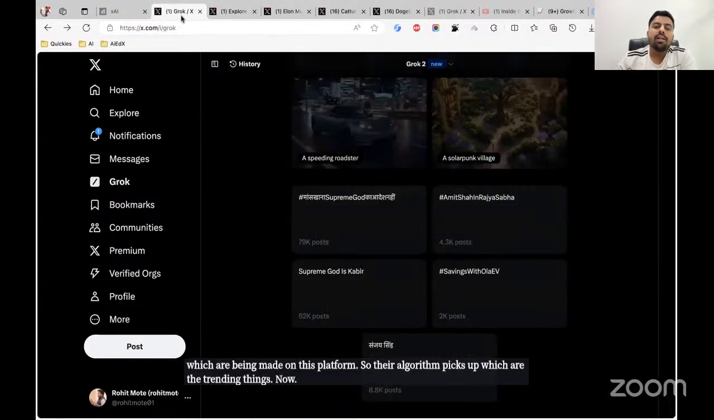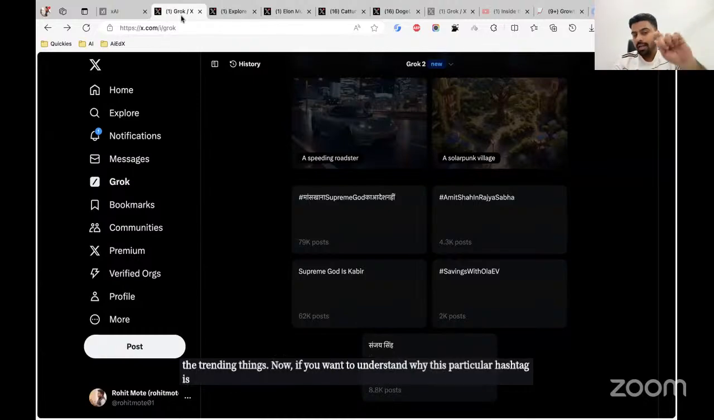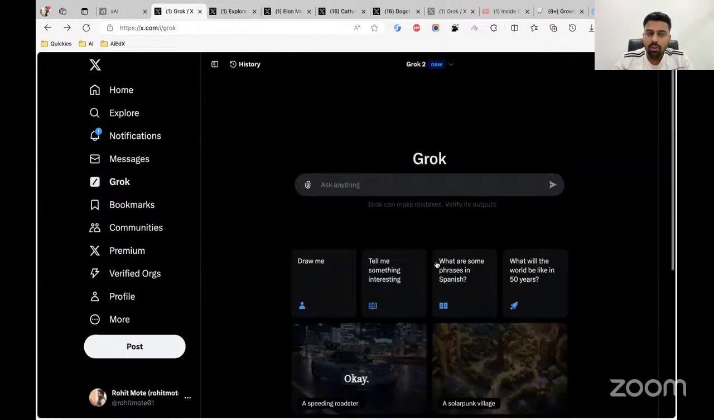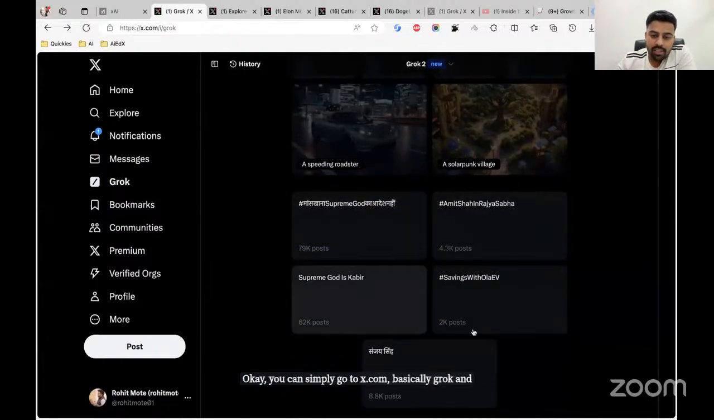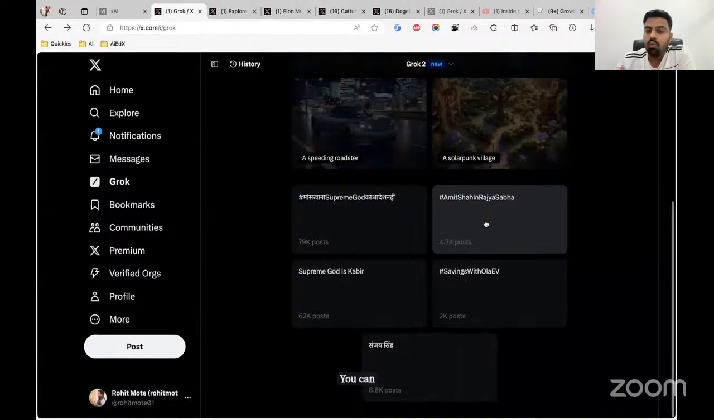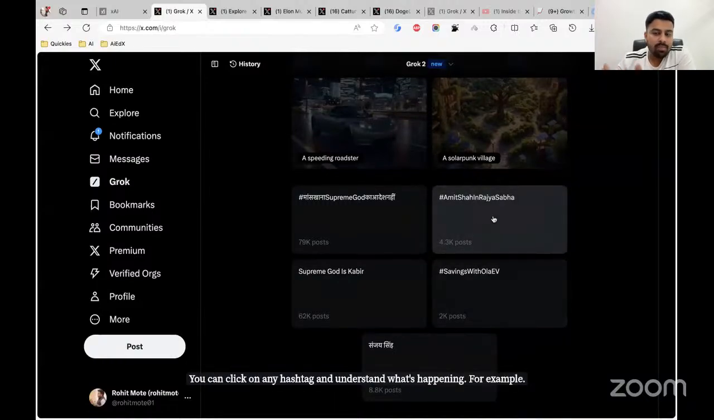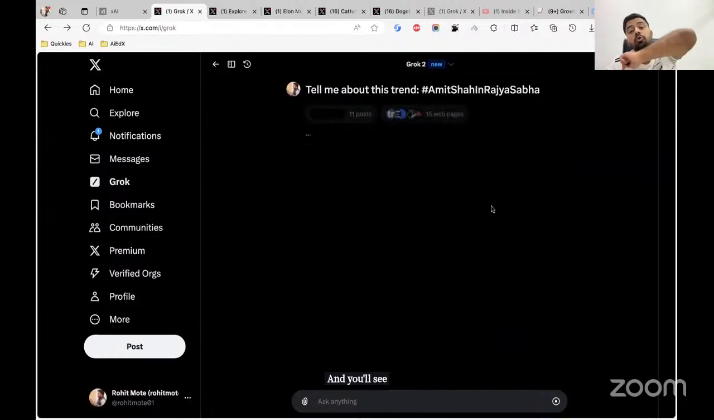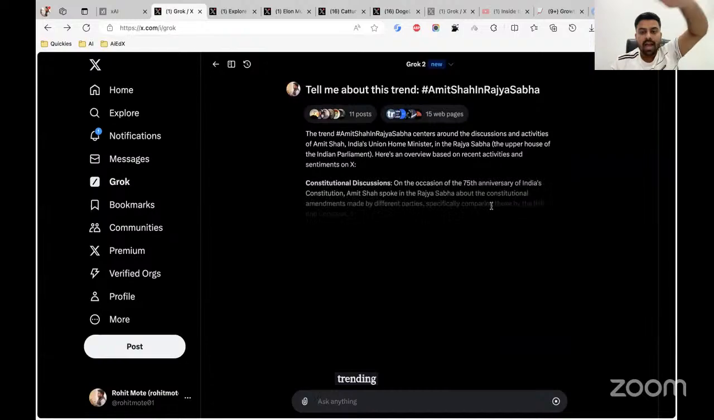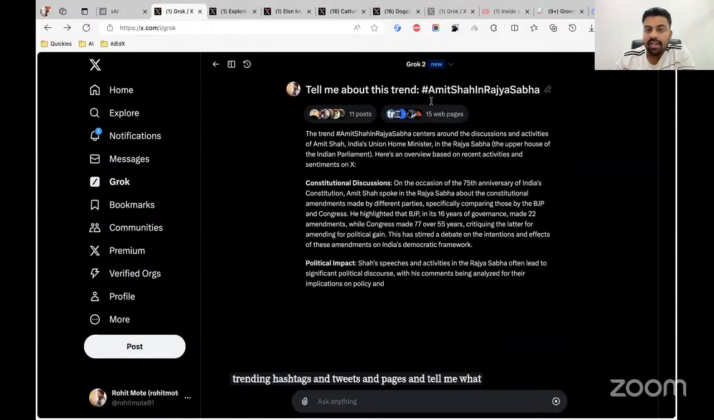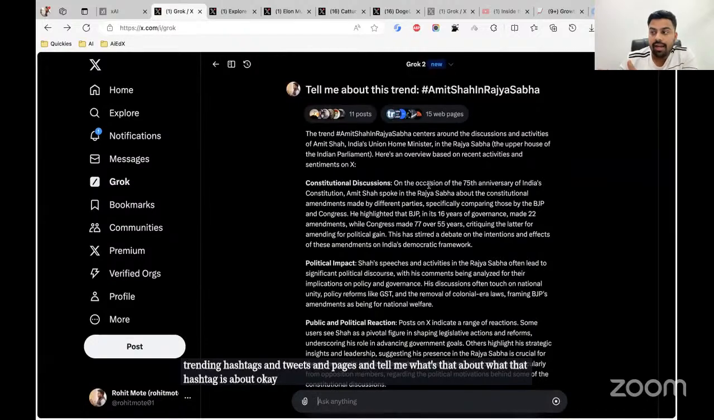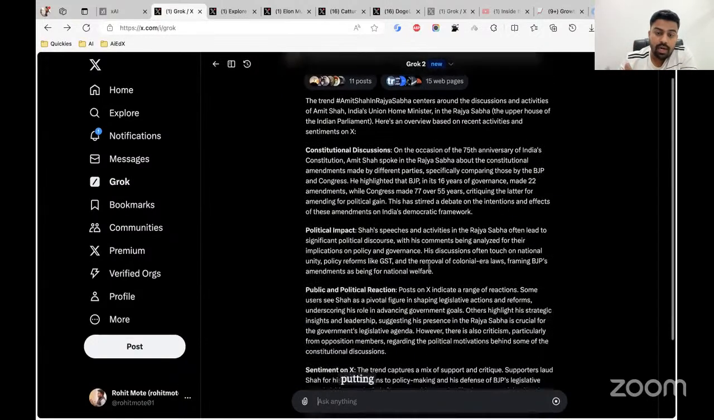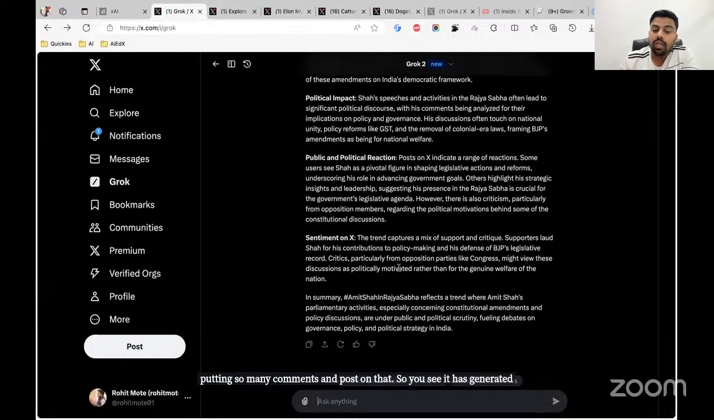Now, if you want to understand why this particular hashtag is trending or what's happening about this, you can simply go to x.com, basically Grok. If you see a hashtag here, you can click on any hashtag and understand what's happening. For example, Amit Shah in Rajya Sabha related to one nation, one election. I'm simply going to click on it and you will see Grok will analyze the most trending hashtags and tweets and pages and tell me what that hashtag is about. What's really happening behind that hashtag? Why are people putting so many comments and posts on that? So you see it has generated an outline about that. And you can do it for any hashtag.